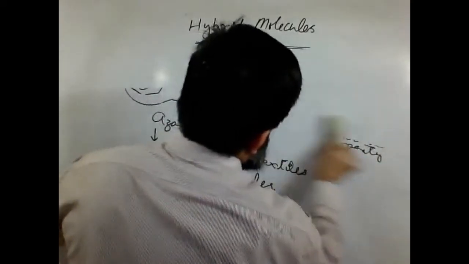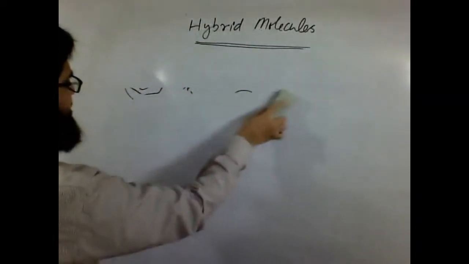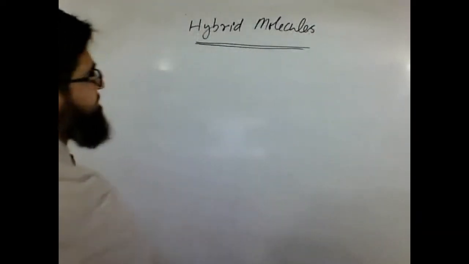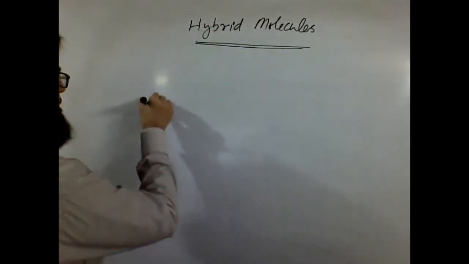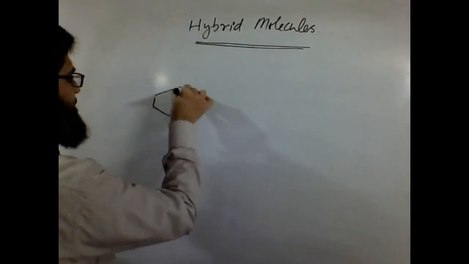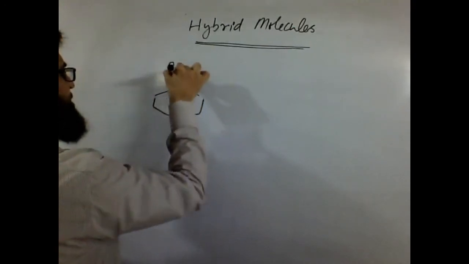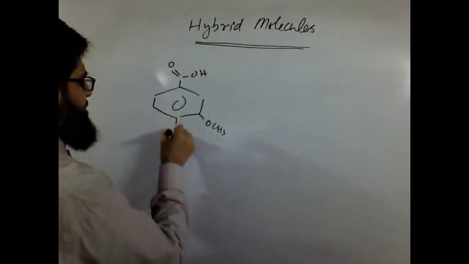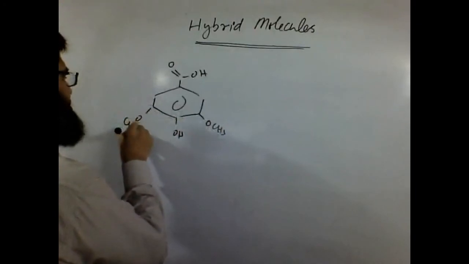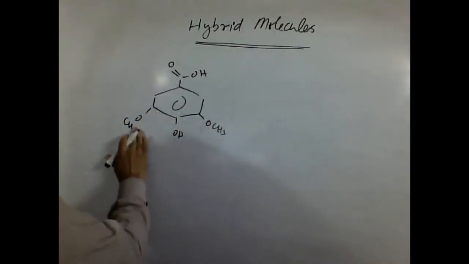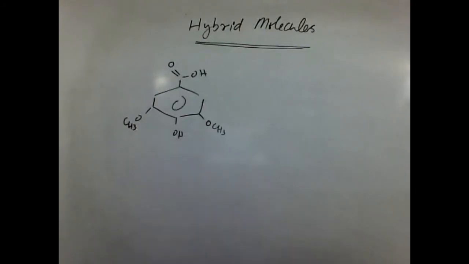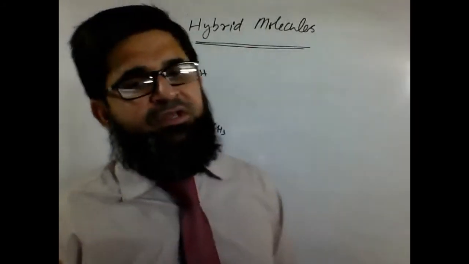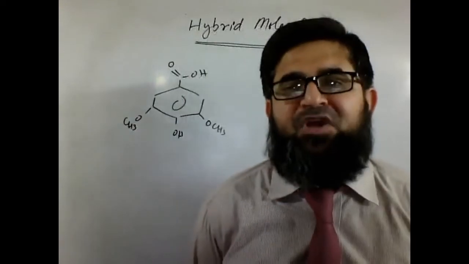One more example which has already been discussed, I would like to give you so that you can understand the idea about what hybrid molecules actually are. This is a natural molecule, a natural body called syringic acid.